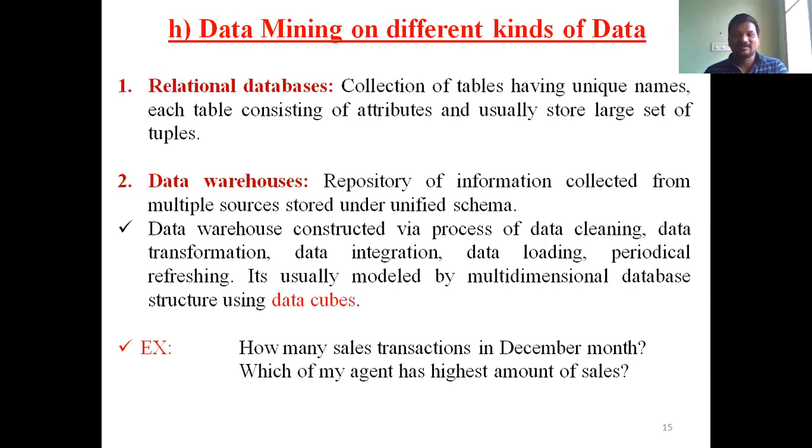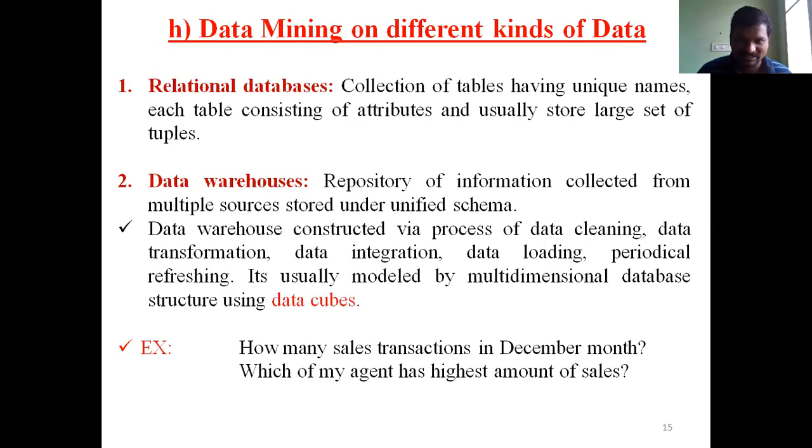How can you construct data warehouses? For constructing data warehouses, you use data cubes. A data cube stores multi-dimensional data, that is, different dimensions of data. How can you represent a dimension? It is a perspective, for example an entity or attribute.